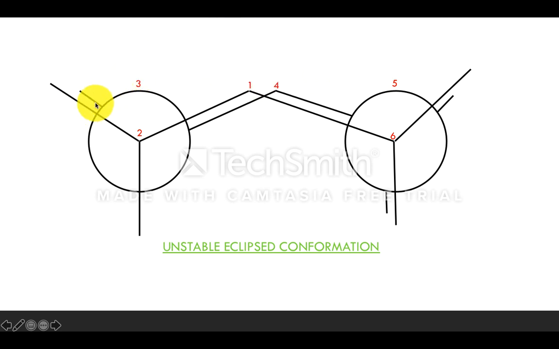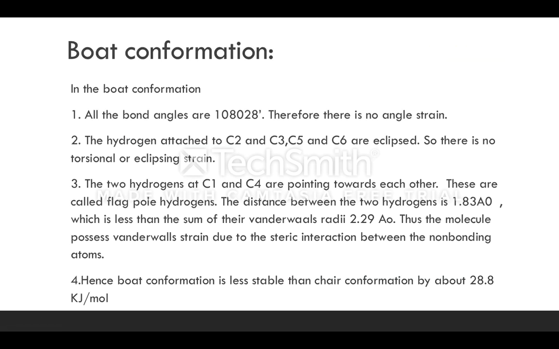So between these two hydrogens it is torsional strain, and between these two flagpole hydrogens it is van der Waals strain. Because of the presence of these two kinds of strains, the boat conformation is said to be very unstable when compared to the chair conformation. See, hence the boat conformation is less stable than the chair conformation.